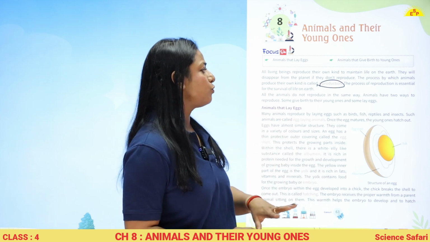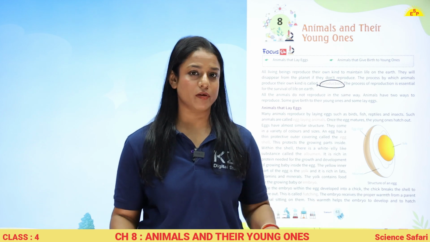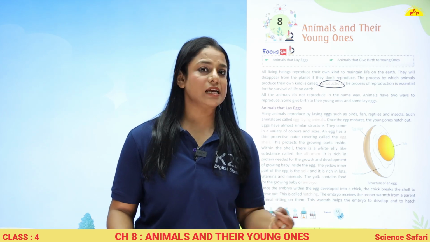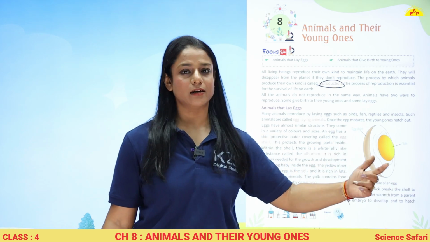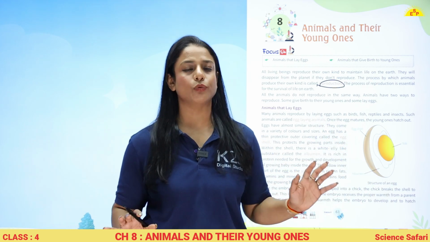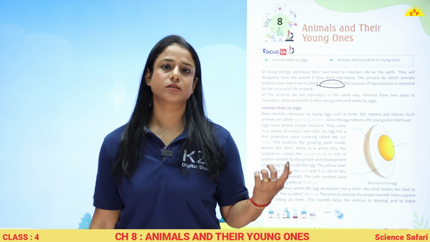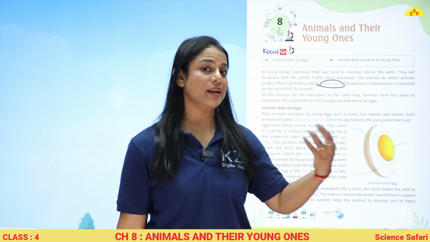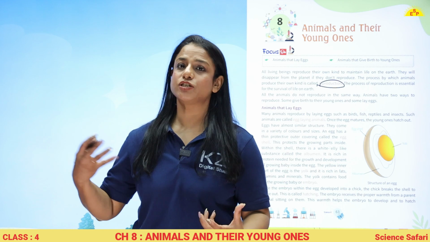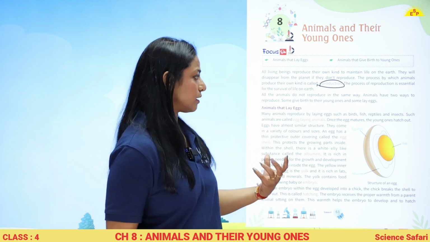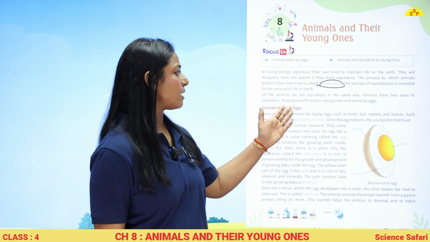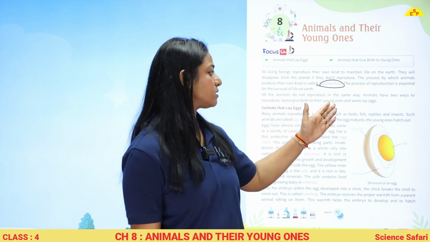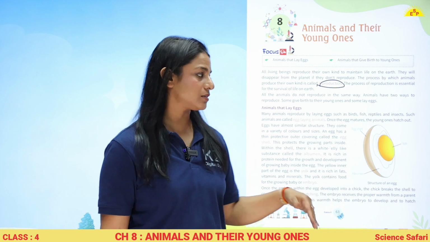All the animals do not reproduce in the same way. All animals do not create other creatures in the same way. There are different methods to do that. Some animals lay eggs, and some animals give birth to babies. So animals have two ways to reproduce. Some give birth to their young ones and some lay eggs.